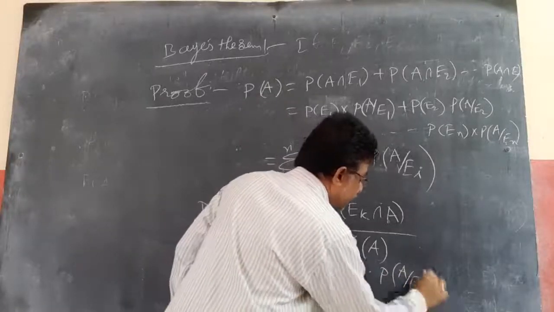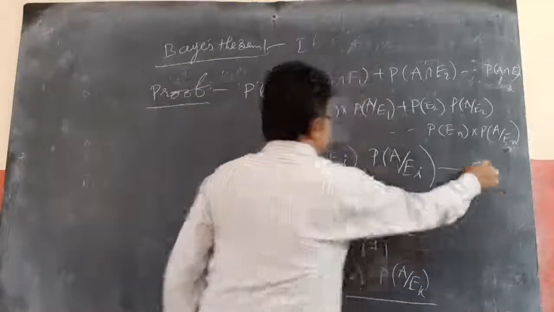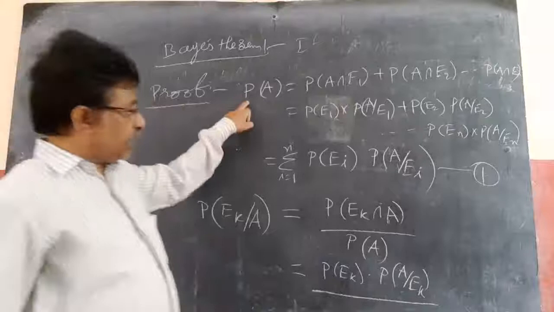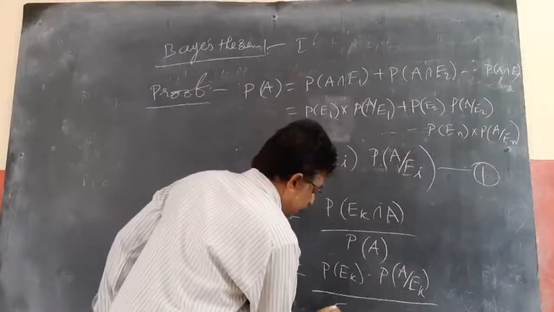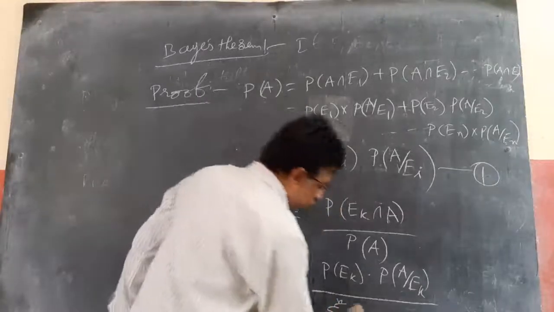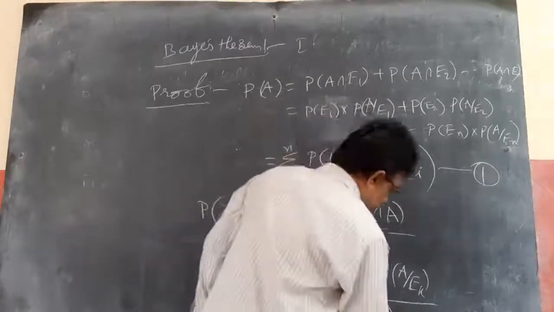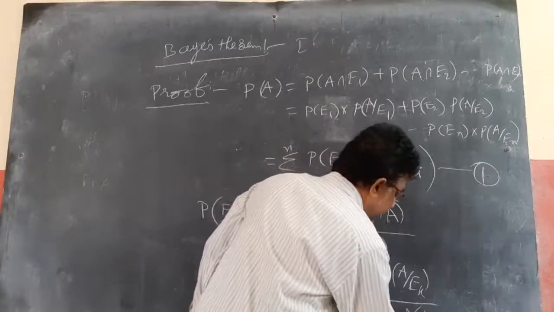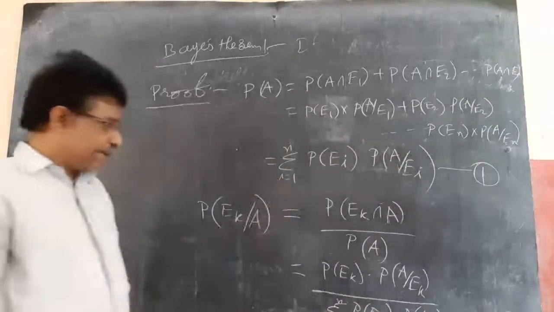In the denominator, P of A is nothing but from equation 1, so instead of P of A I can write sigma i equals 1 to n P of Ei into P of A by Ei.